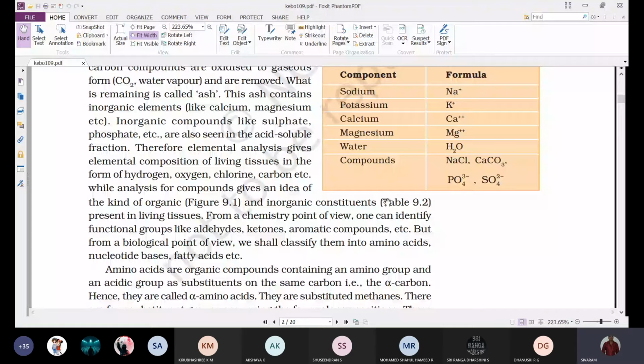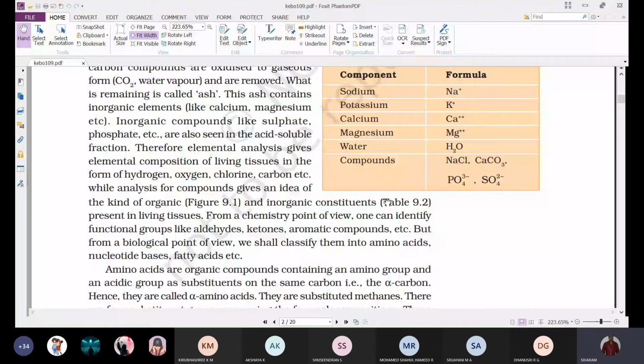That means according to chemistry, the organic chemical compounds are differentiated based upon their functional groups like aldehydes, ketones, aromatic compounds. But when it comes to biology, these smaller biomolecules or biomacromolecules are differentiated as amino acids, nucleotide bases, and fatty acids, etc.